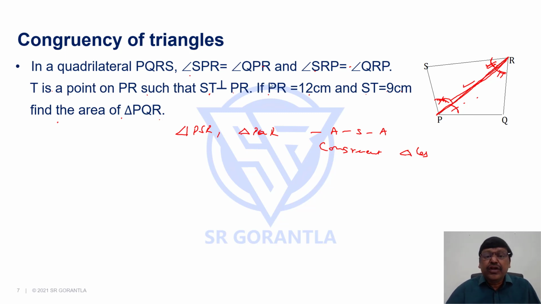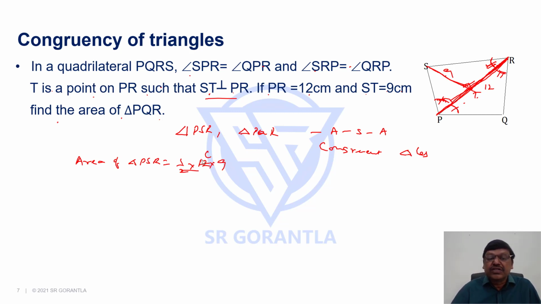Fine. Now we know that T is a point on PR such that ST is perpendicular to PR. And we know PR is 12 and ST is 9, so if I take this as the base, this is the height. So can we not find the area of triangle PSR? Area of triangle PSR is half into base, I take base as 12, into height 9.